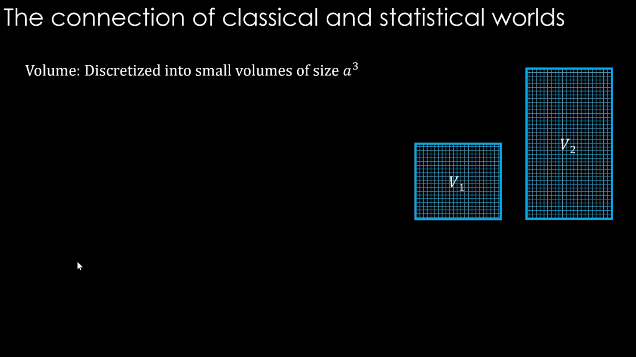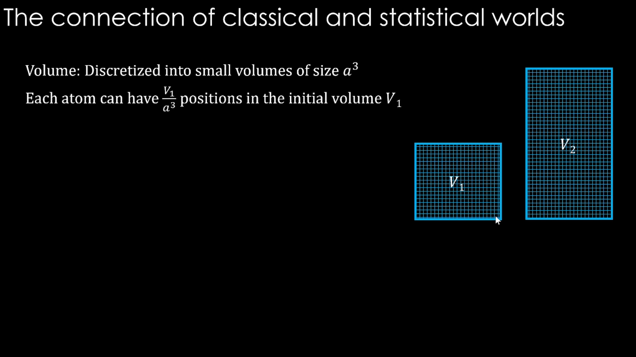Now the volume is discretized into small volumes of size a cube. This is how we discretize the positions, in terms of discretizing the volume. So this is the initial volume V1. This is the final volume V2, twice the initial one. And now this is discretized into these small volumes, each one a cube.